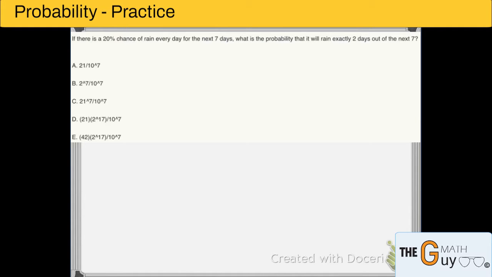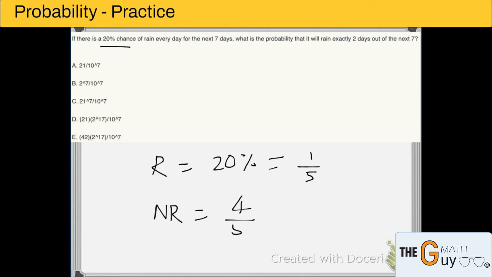It's not hard. Okay, so probability of it raining is 20%, which is 1 over 5. So not raining is 80% or 4 over 5. What is the probability that it will rain exactly 2 days out of the next 7? Very important word is exactly. Exactly 2 days. They don't want it to be 3 days, 4 days. It doesn't mean more than 2 days and it does not mean less than 2 days. They want exactly 2 days to rain, remaining 5 days to be dry.